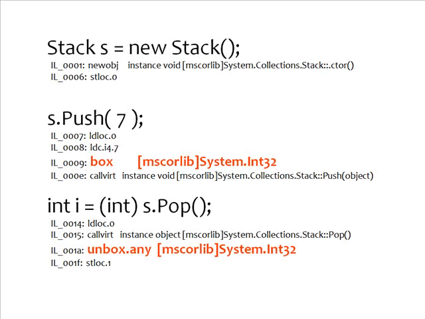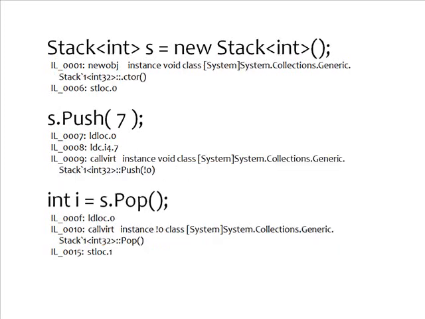In the background, I've just cut in there what I would see in ILDASM for the disassembled code generated by the C# compiler. And I see when I pushed that 7 on the stack, that had to generate some IL saying box 7 up into an object. And when I pop it off and cast it, I'm going to have to unbox that. So that's extra work that needs to get done just because I'm putting value types into that collection of objects.